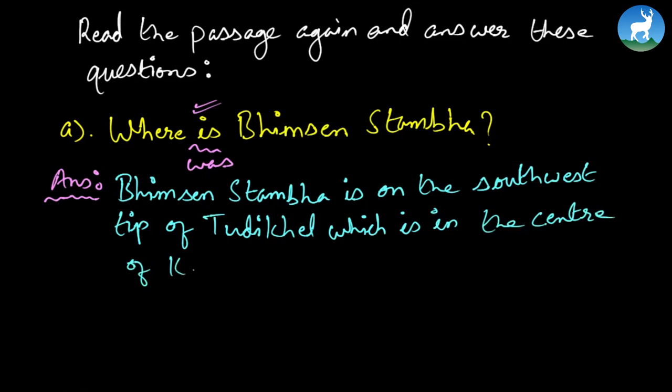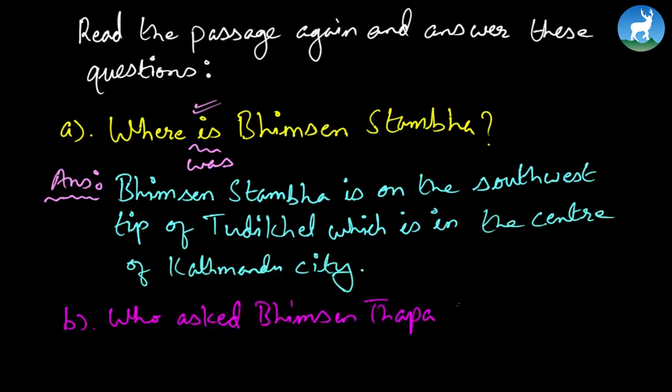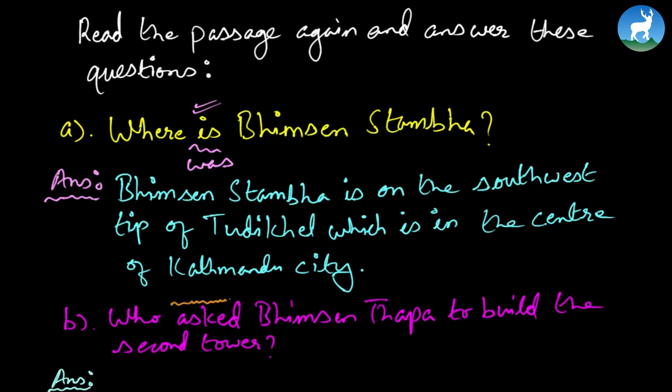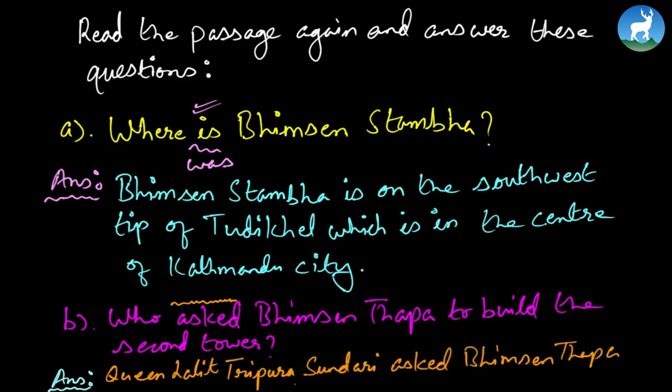Now let's look at question number 2. Who asked Bhimsen Thapa to build the second tower? And like I have always been saying, whenever you answer, please make sure that you always refer to the verb. Here it is in simple past, so the answer has to be given in simple past. Let's seek the answer. You have to look at the passage again. Queen Lalit Tripura Sundari asked Bhimsen Thapa to build the second tower.